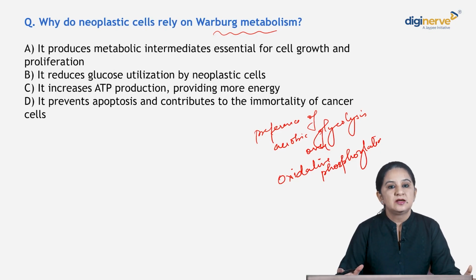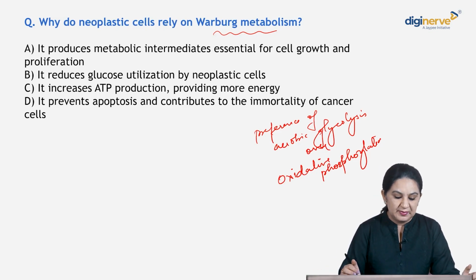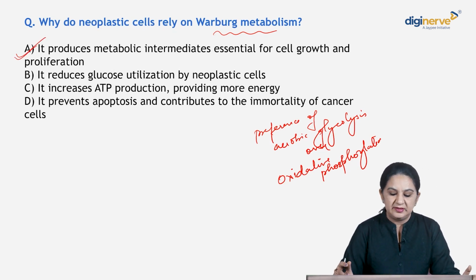What happens in this? This shift allows the neoplastic cells to rapidly use up glucose, producing less ATP and more intermediates that are necessary for cancer cell growth and survival. What are the intermediates? Your lipids, nucleotides, amino acids. So now let's come to the options. It produces metabolic intermediates essential for growth and proliferation. Yes, Warburg metabolism does produce these.